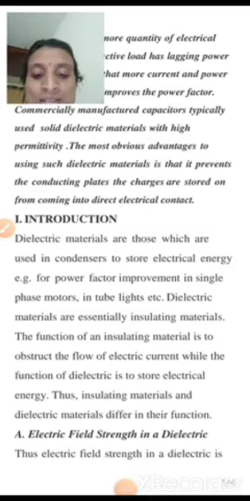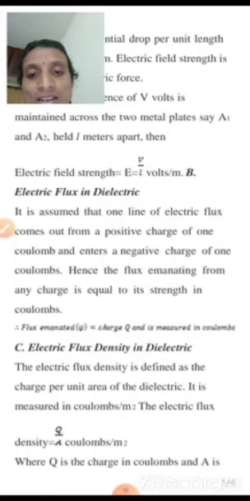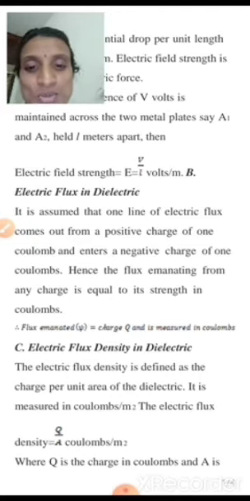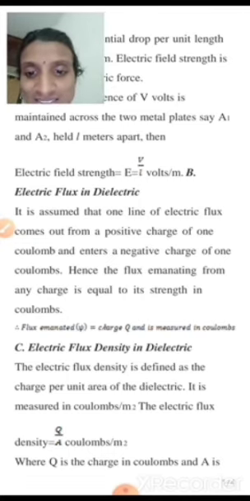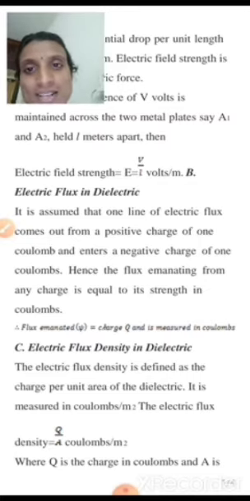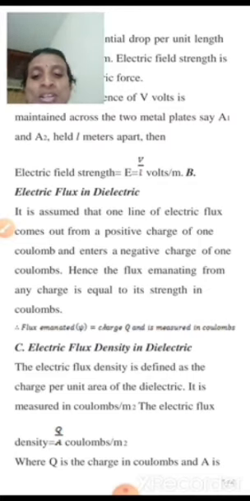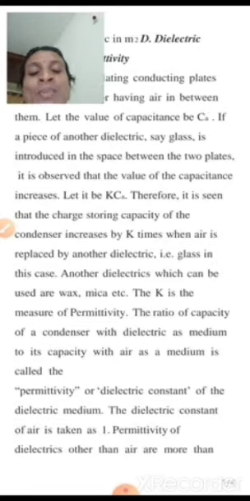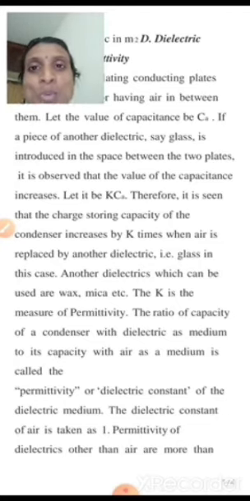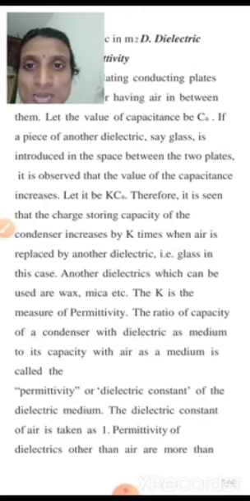The most important properties which we learn in dielectrics start with the electric field strength. Electric field strength explains the amount of field which is applied to the dielectric material to get it polarized. Later, the flux: a group of force lines which transmit from the positive charge to the negative charge is called electric flux lines. We discuss these flux lines in dielectric materials. Electric flux density indicates the strength of the electric flux transmitting from the positive charge to the negative charge. The unit for electric flux density is charge per area, coulomb per meter square. Another one is permittivity, the medium's permission to the force lines from the positive charge to the negative charge.